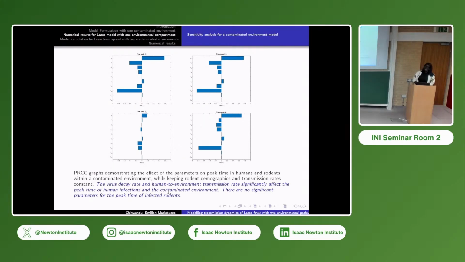Say something about how you're measuring sensitivity. I'm not sure I'm familiar with PRCC. Okay, from what I read, a parameter is sensitive if the PRCC is 0.5 and above, whether positive or negative. And what is PRCC? PRCC is the partial rank correlation coefficient. What I use here is Latin hypercube sampling, running 1,000 runs.